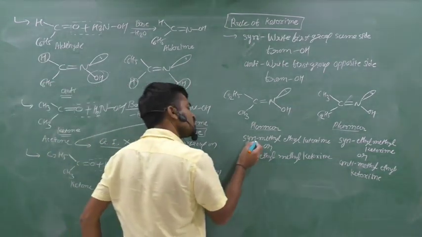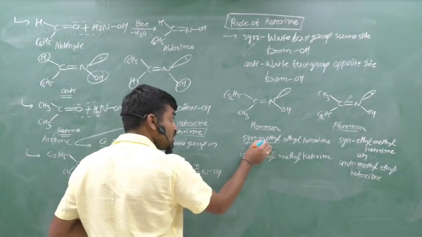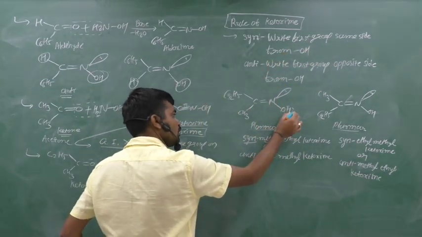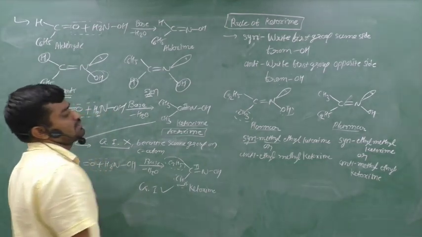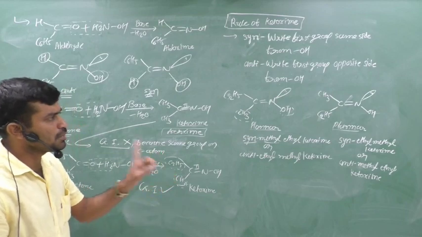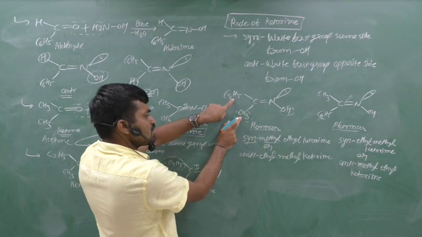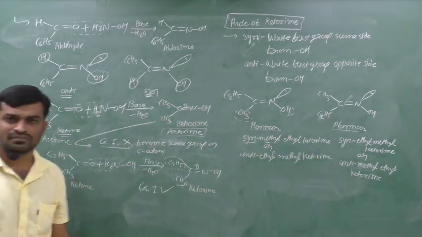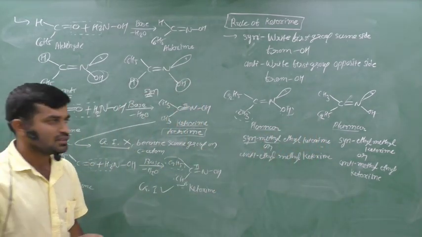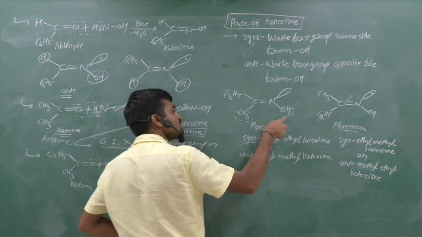Now suppose we write syn here. Then we write the first group on the same side as OH, which is CH3. If you write syn, the next group is on the same side as OH: syn methyl ethyl ketoxime. Any doubt? If you write syn, the group we write is the one on the same side as OH.